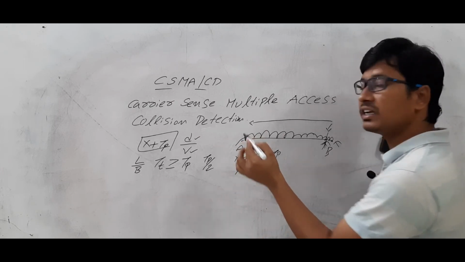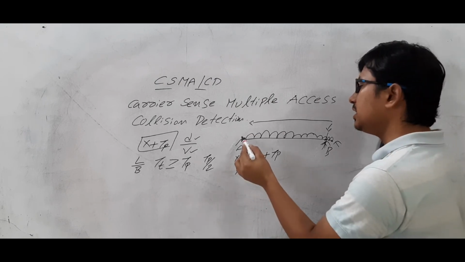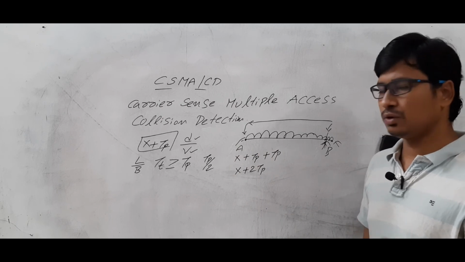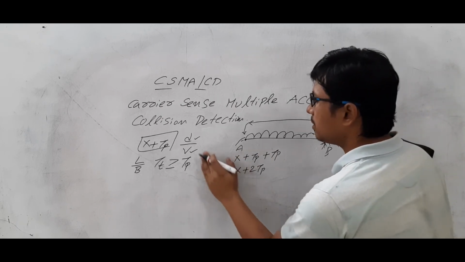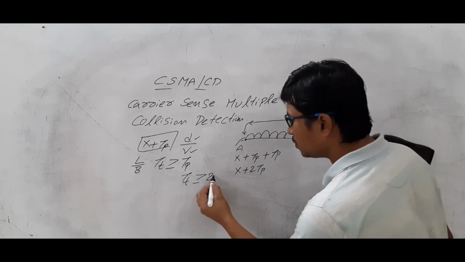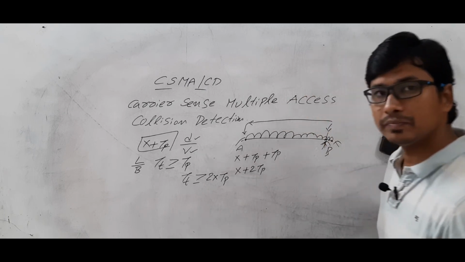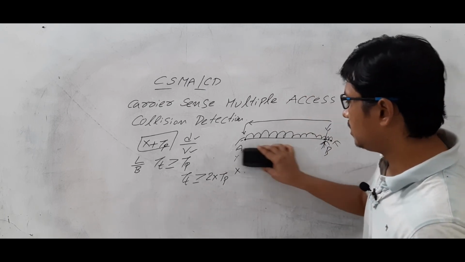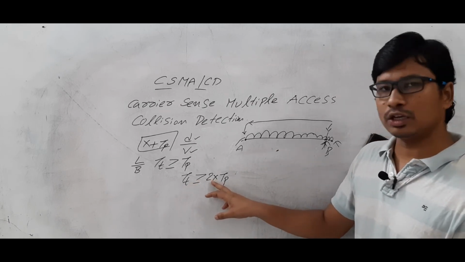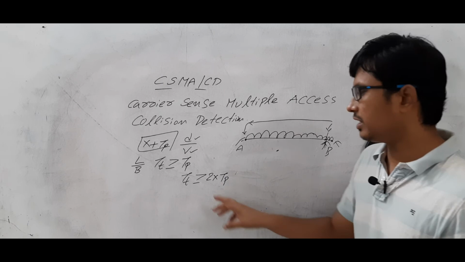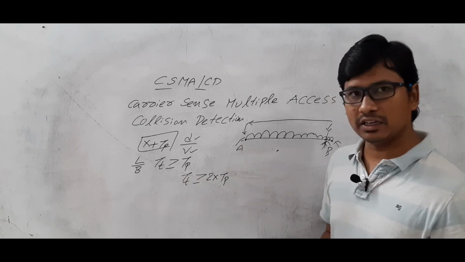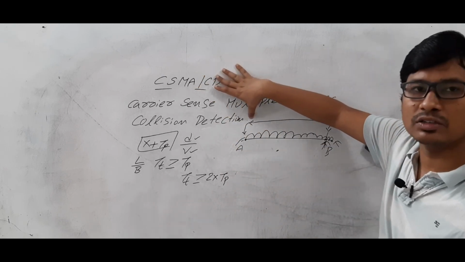If it is still sending that frame, then only it will understand that the collision happened because of this frame. So your packet should still be transmitting for a time greater than or equal to 2 into propagation delay. If the transmission delay of a packet is greater than or equal to twice the propagation delay, then the node can identify that the collision happened because of this frame.